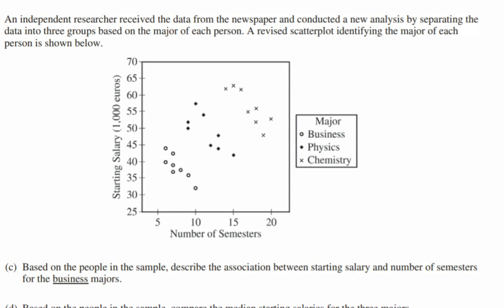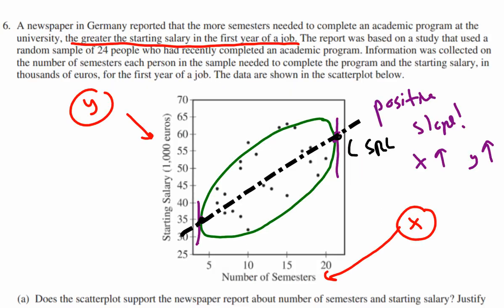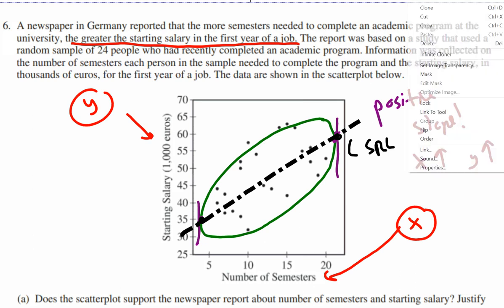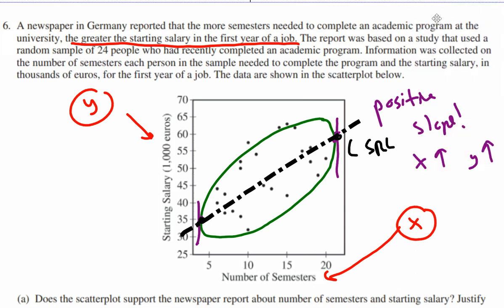Okay, let's take a look at the second part of the problem. An independent researcher received data from the newspaper and conducted new analysis by separating the data into 3 groups based on the major of each person. So you've got this little key on the side here. It might not be obvious originally, but if you look at the original graph, let me just get a clean version of it for you without all that writing on it. So if we look in there,